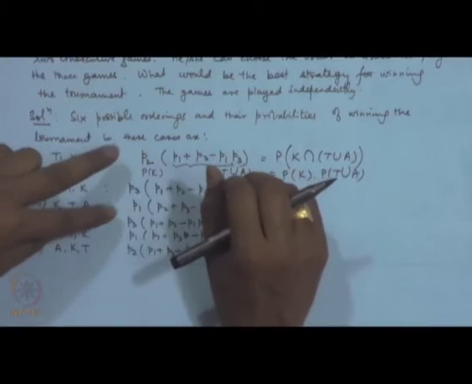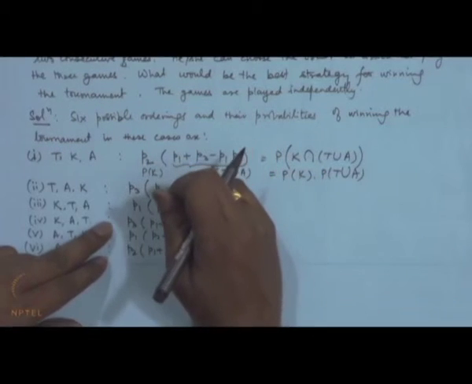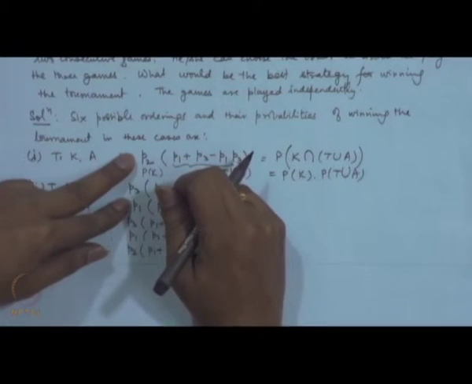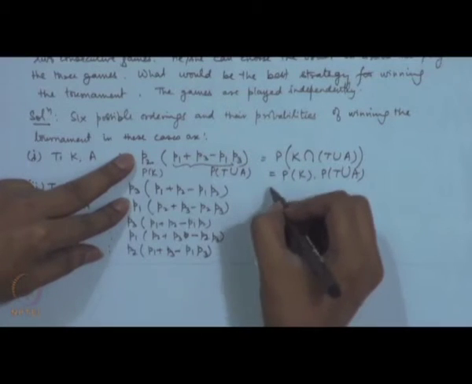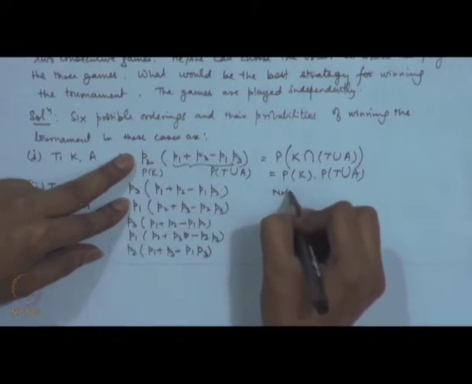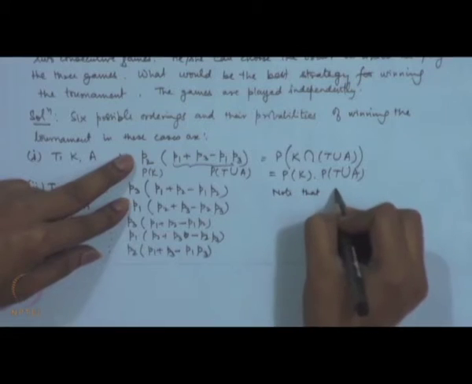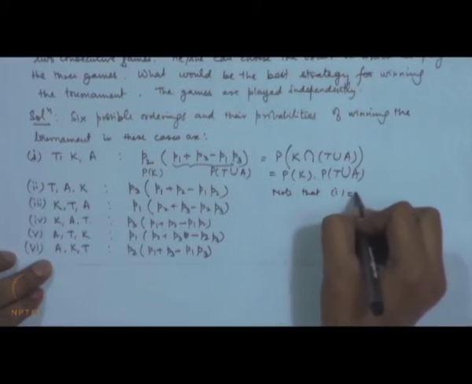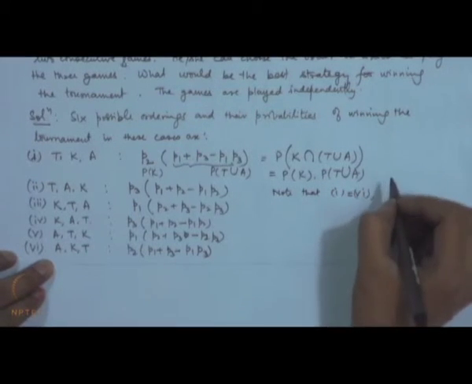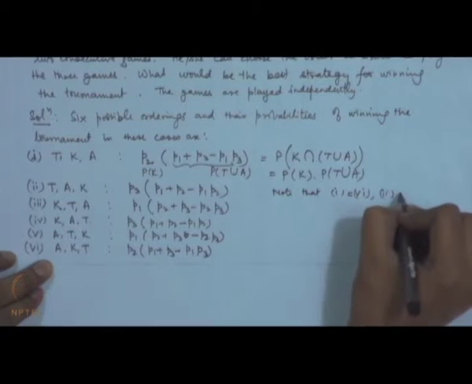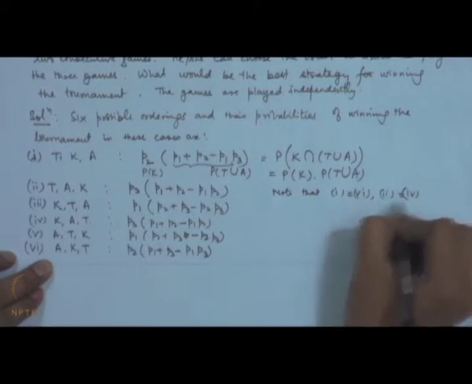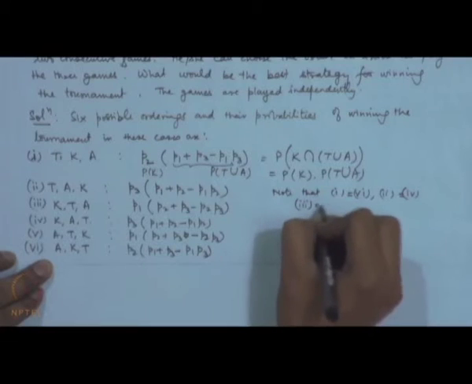So, basically we have to compare 1, 2 and 3. Note that 1 is equal to 6, 2 is equal to 4, 3 is equal to 5.